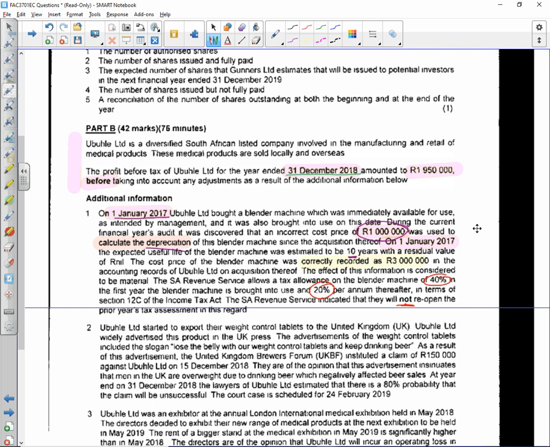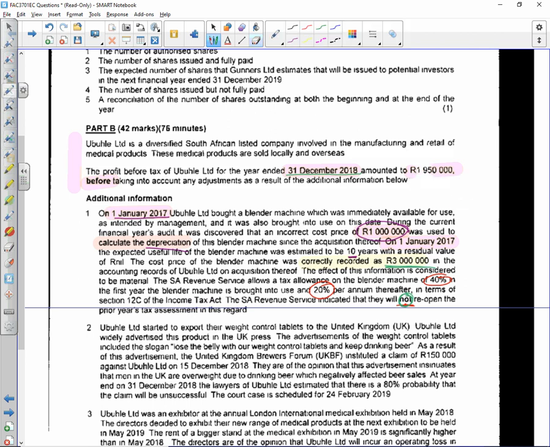Basically, they told me that they will not reopen the previous year's tax assessment. So if I'm telling you that my machine had a cost of 300,000, that should have been correctly told to SARS if that's what I accounted for. However, the depreciation last year was only 100,000, so my carrying amount,